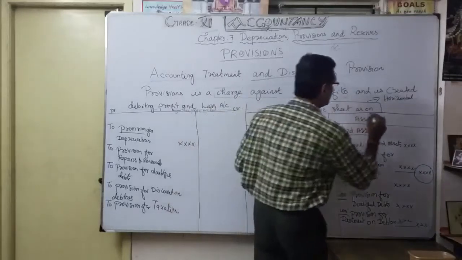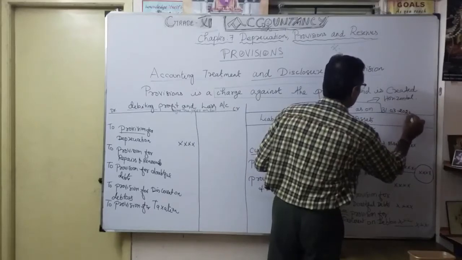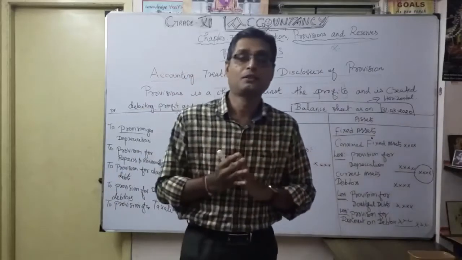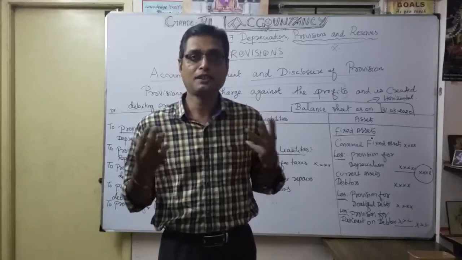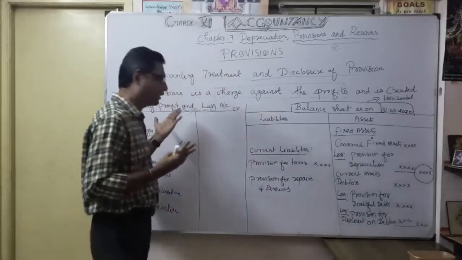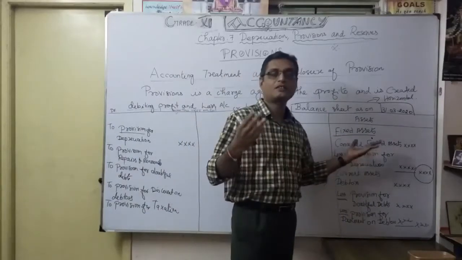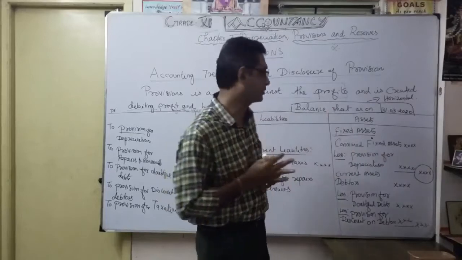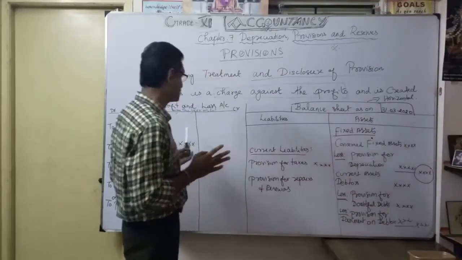For example, 31/3/2020. That is the financial position of the company. So what is my asset? Suppose you are not calculating depreciation, naturally you can't show the correct profit or loss here, and accordingly you can't show the exact value of the particular asset. That's the importance of provision for depreciation, on both sides.